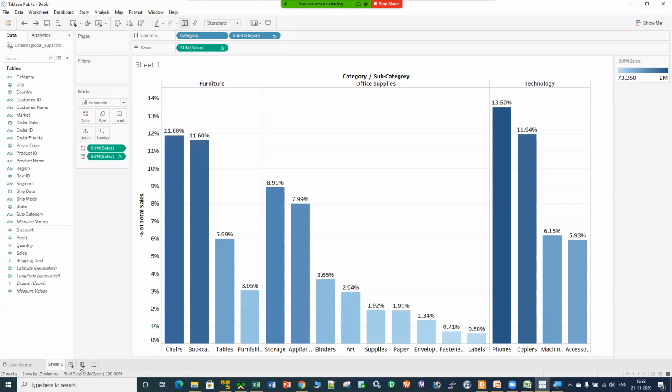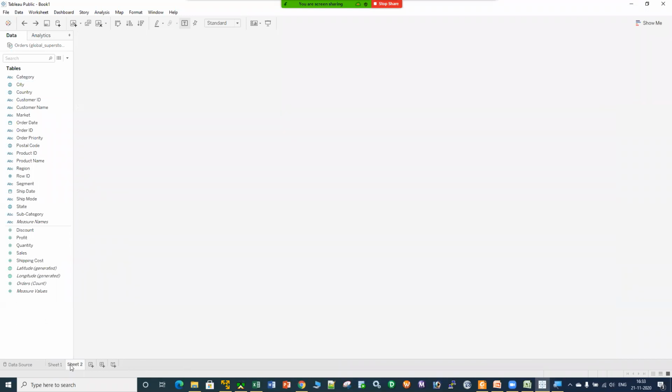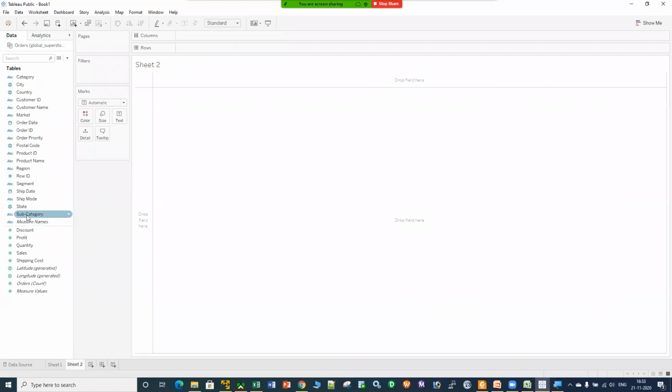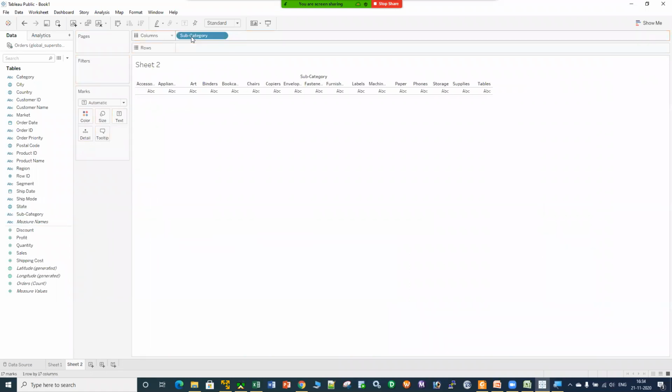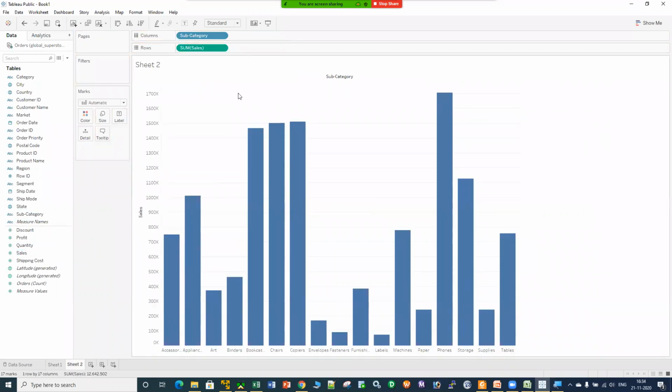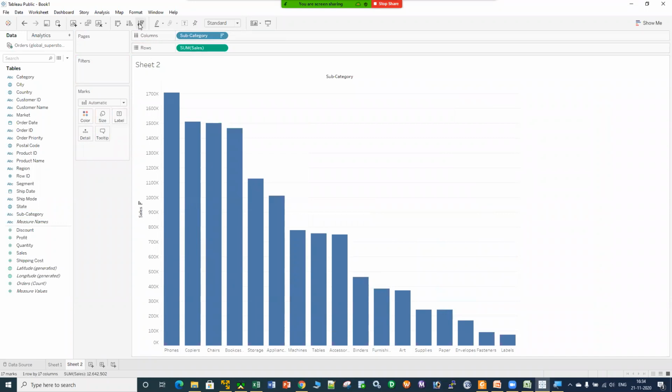Let's create a new chart. One more chart over here. Let me take the subcategory into the column shelf and the sales into the row shelf. All right, I have a bar chart created on the basis of only subcategory and sales. Let me sort it into descending order and let me have the sales into the label as well.